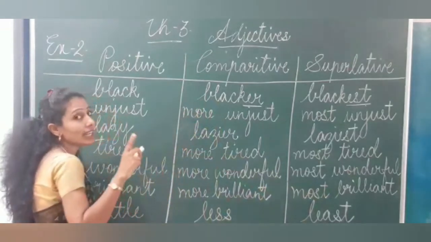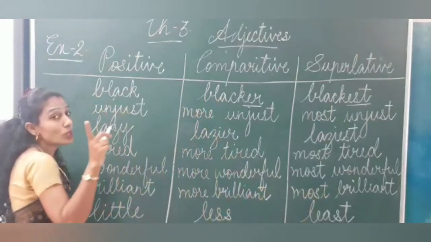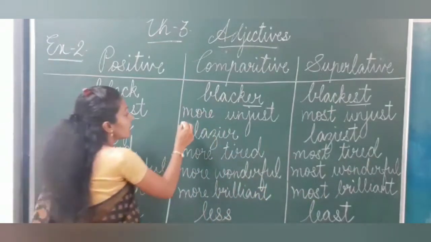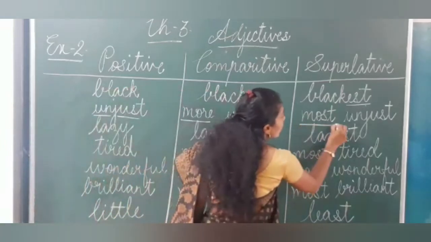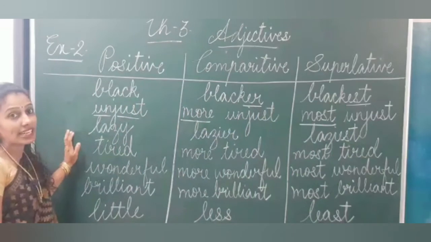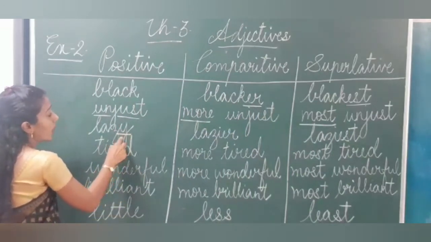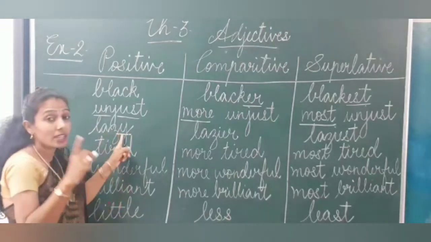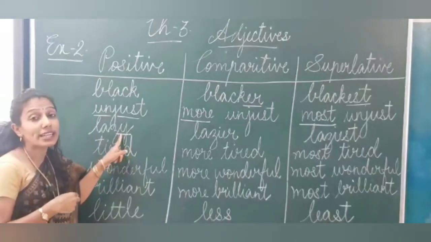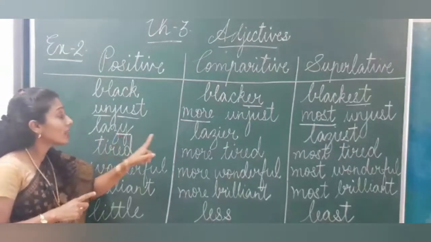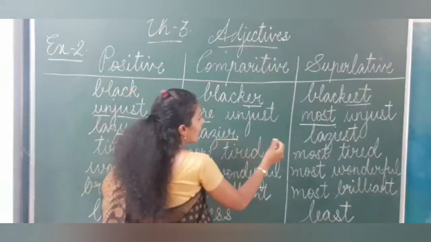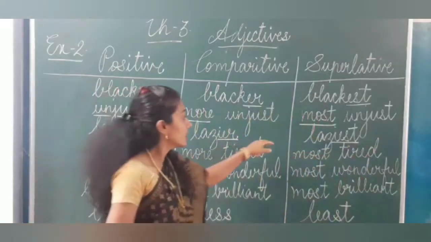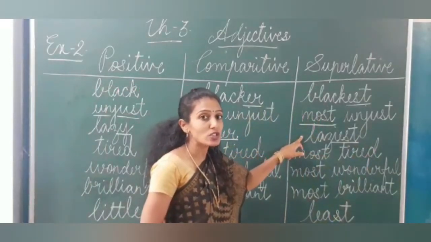Unjust: we can't add er and est. We have two syllables, so we use more unjust, most unjust. Next one, lazy, a word ending with y. When we have a word ending with a consonant and the letter y, what do we do? We remove the letter y and in place of y, we use ier, iest. Lazy, lazier, laziest. Are you all getting it, children?